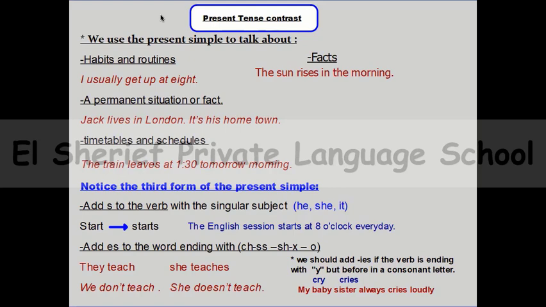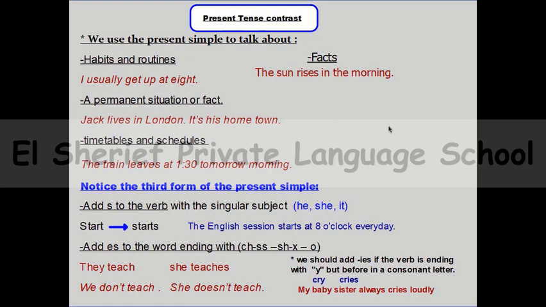To start talking about present simple, you need to remember, when can I use present simple? We can use present simple if we are talking about habits or daily routine. If this is something repeated for you and you do it a lot of times, so this is your habit, so you can use present simple like this sentence. I usually get up at 8 o'clock. So this is your habit, so this is present simple.